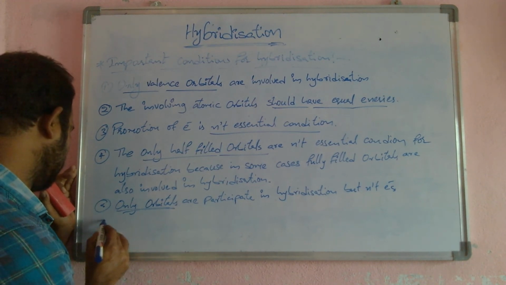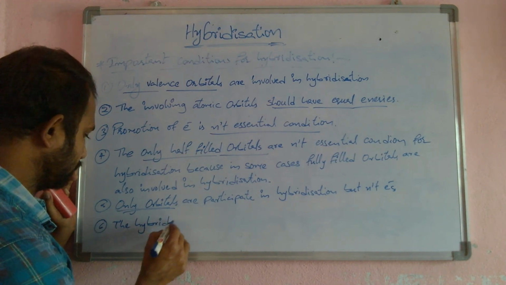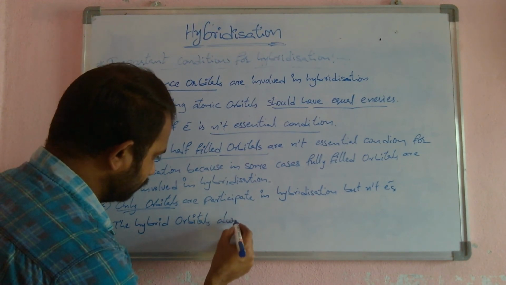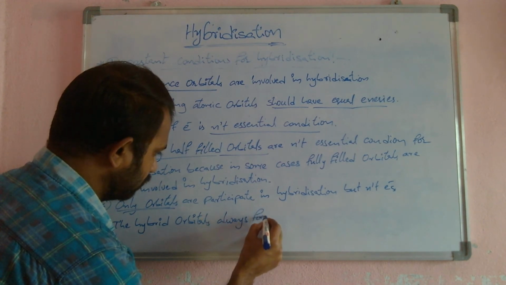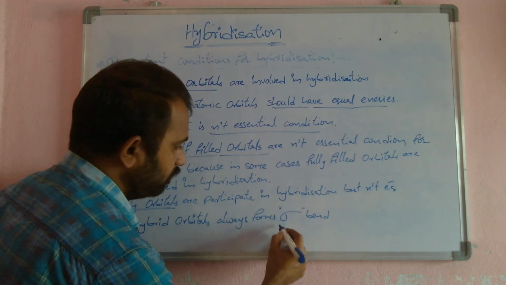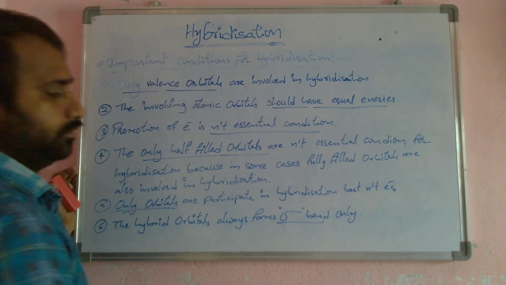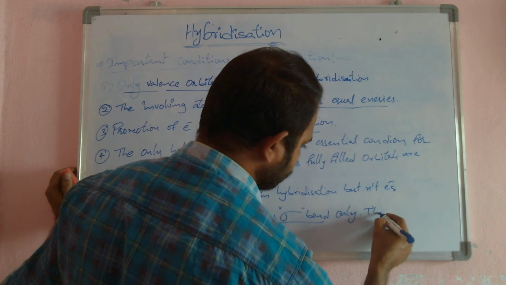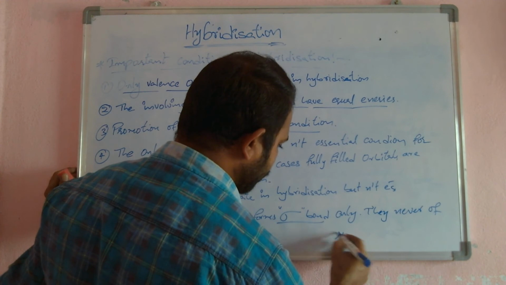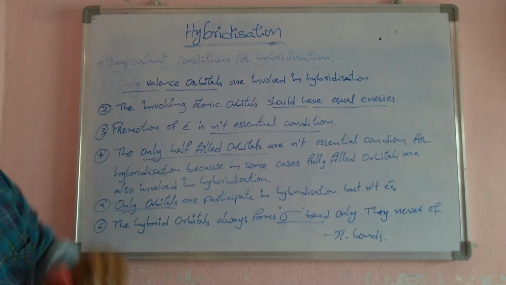And last one, the hybrid orbitals always form sigma bonds only. They never form pi bonds. So these are the important conditions for hybridization.